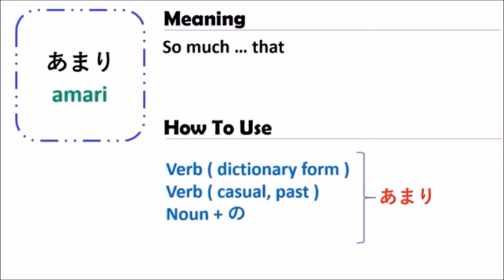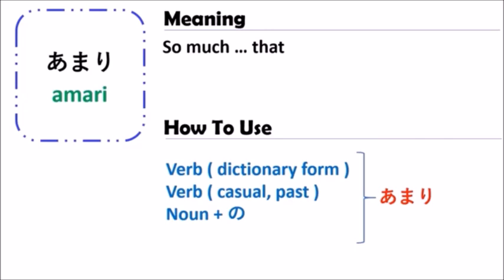before Amari you should use the verb, the first in the dictionary form, and the second is casual or past tense form. And if you use noun with Amari, you should put no in between the noun and Amari as you see here.